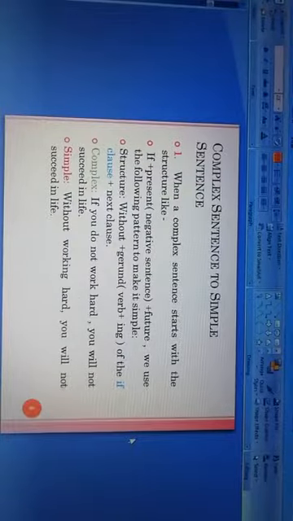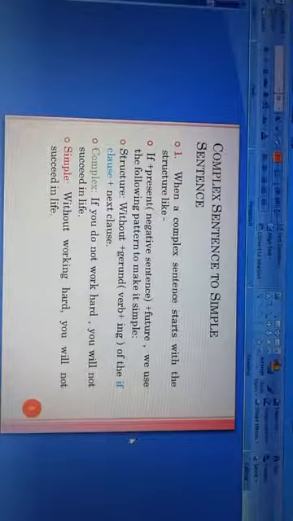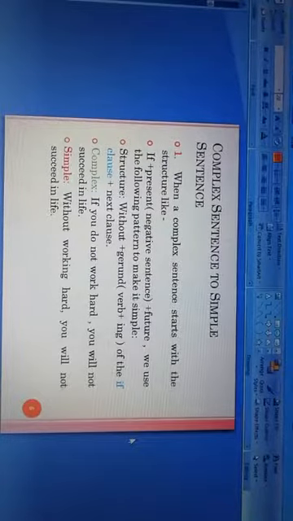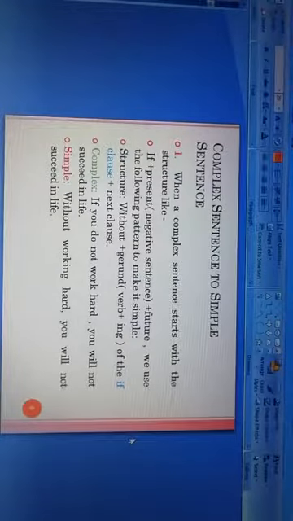Now, what is the verb here in the if clause? The verb is work and we will add ing to the verb work. So, it will be working, and the remaining part, that is hard, we use a comma and then the next clause, that is you will not succeed in life. So finally, the simple sentence will be, without working hard, you will not succeed in life.